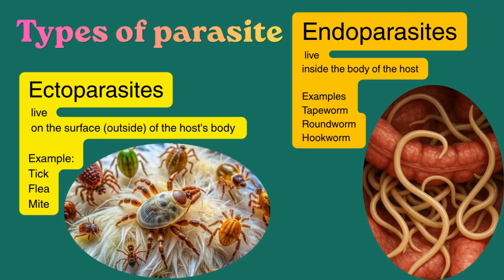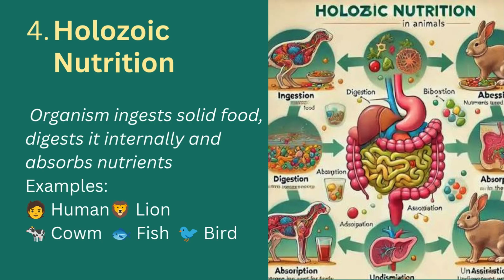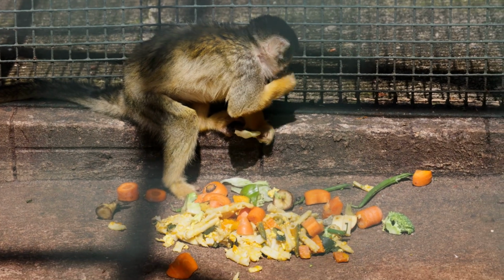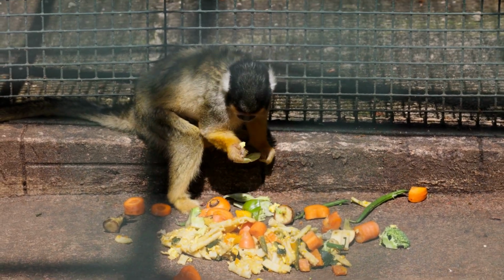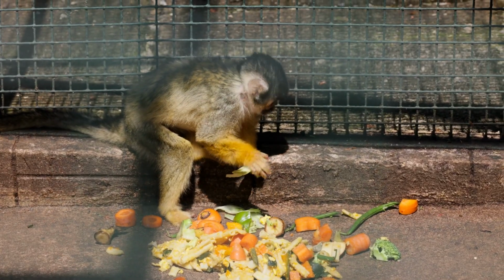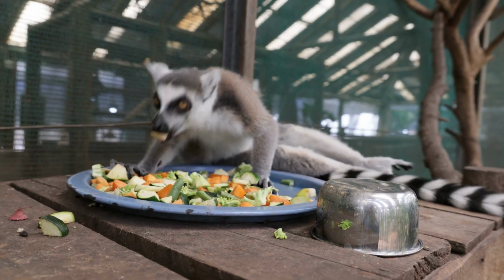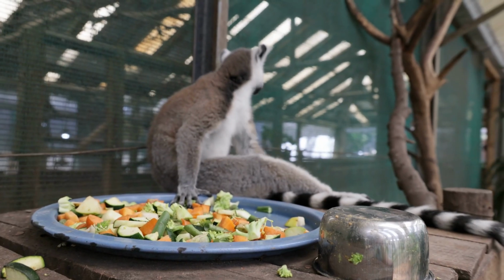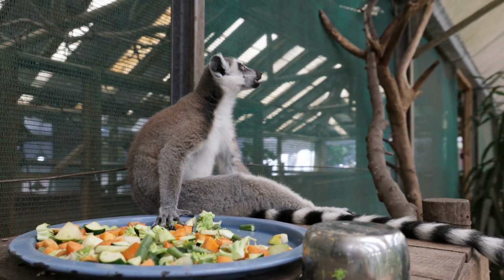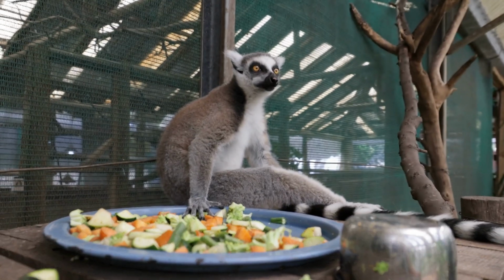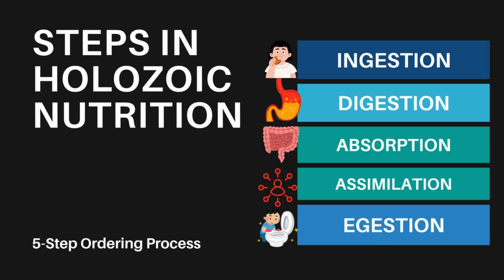So the last mode of nutrition is what we call Holozoic nutrition, and this is the mode of nutrition where organisms eat solid food, then they digest it, they obtain nutrients, they use the nutrients, and then finally they remove the undigested waste from the body. This is the most common mode of nutrition which is exhibited by all the animals. We can look at it in a deeper way and say that Holozoic nutrition takes place in 5 main stages.